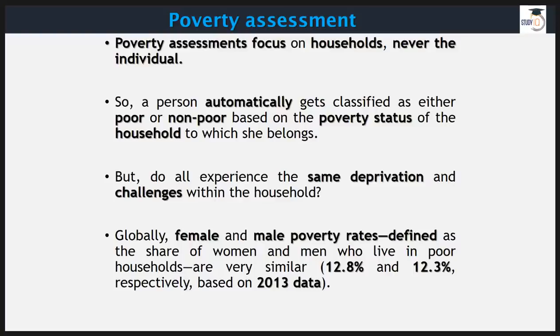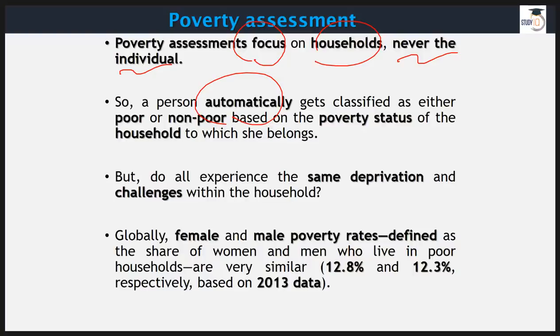So when we are conducting our poverty assessments, our main focus has always been on households, and we have never paid attention to the individuals living in that household. So we are automatically categorizing people as per their household's status.